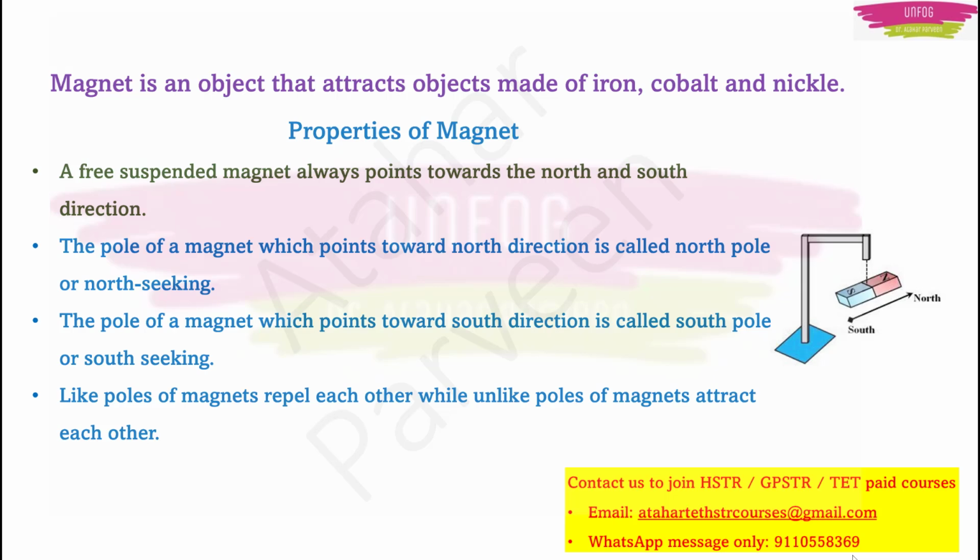First of all, what is a magnet? It is an object that attracts objects which are made up of materials like iron, cobalt and nickel. What are the properties of a magnet? How do you say that a particular object is a magnet? These are the following properties. First, if you suspend the magnet freely, it will always point towards the north and south direction. Okay, this is a very important point.